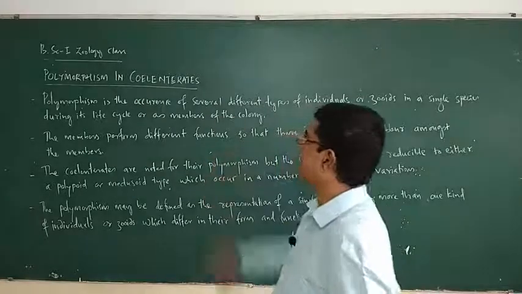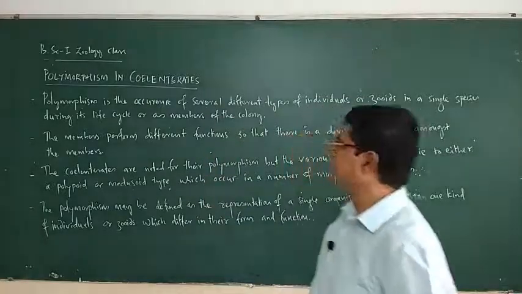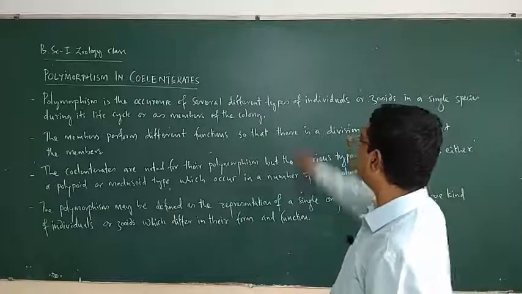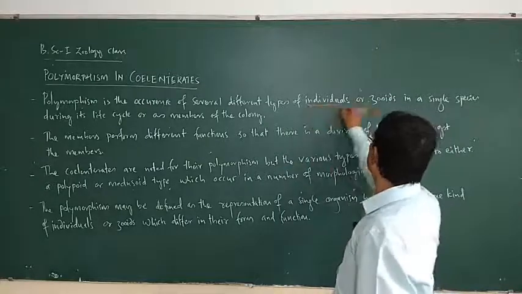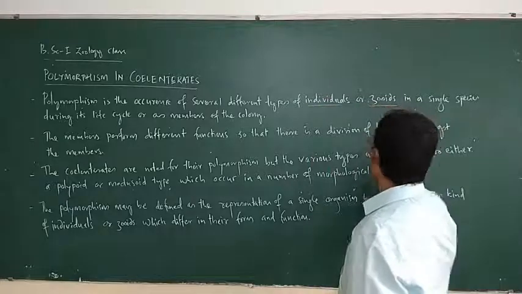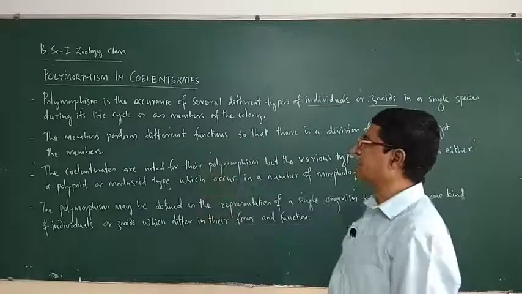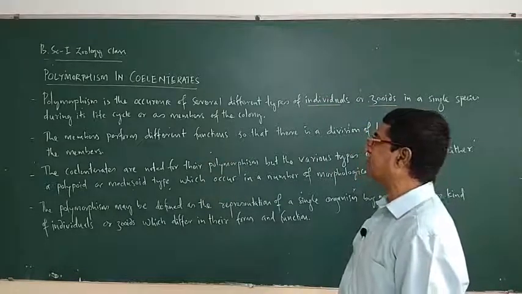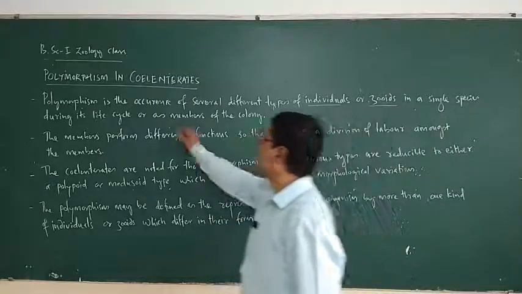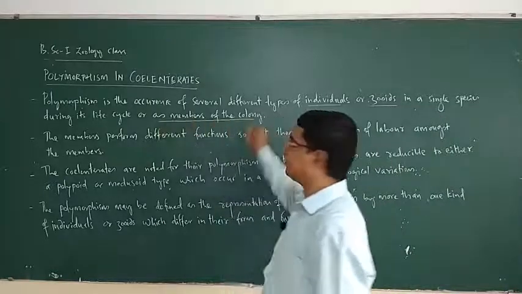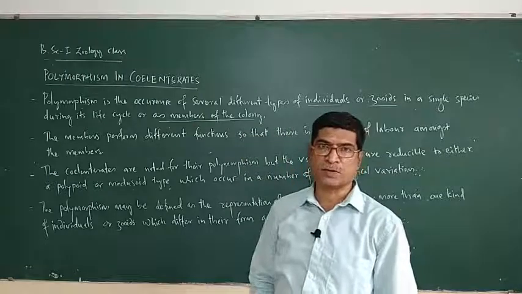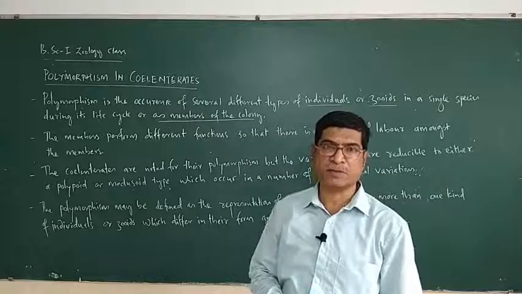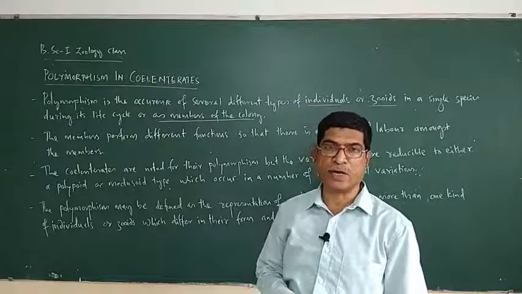Polymorphism is the occurrence of several different types of individuals or zooids in a single species during its life cycle, or as members of the colony, a group of individuals. So one colony has different members, zooids.